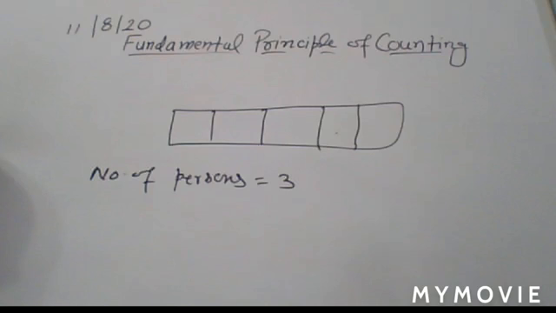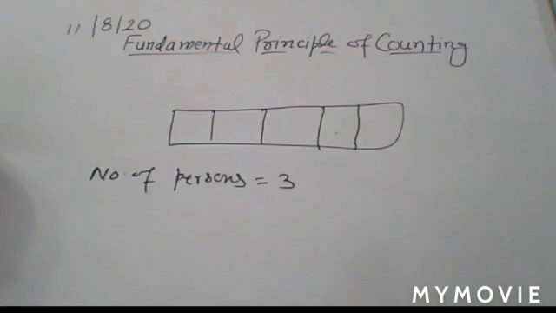How many 5-digit telephone numbers can be constructed by using the digits 0 to 9, if each number starts with 67 and no digits are repeated?